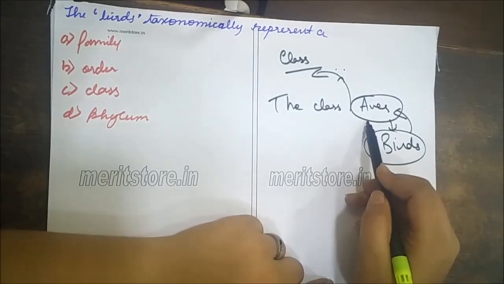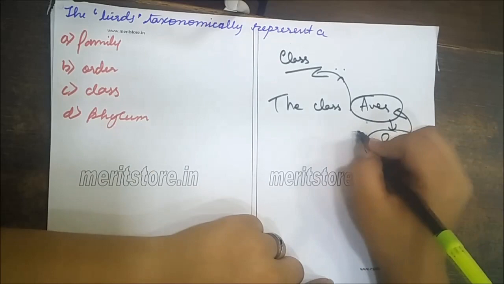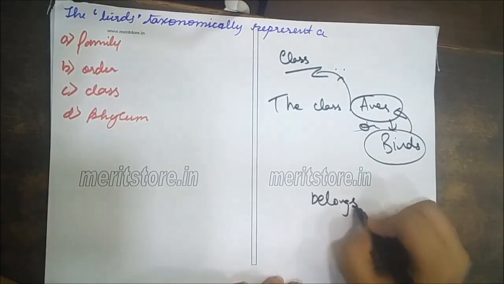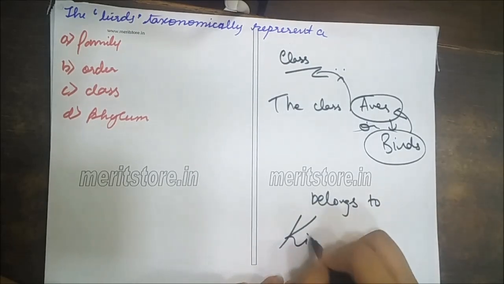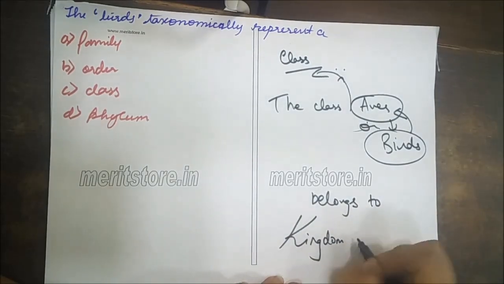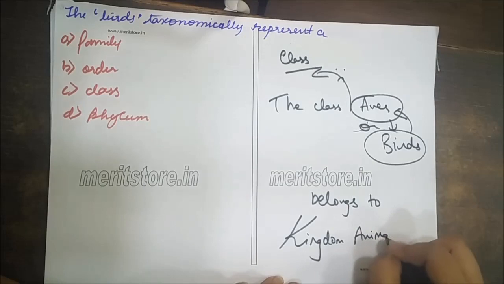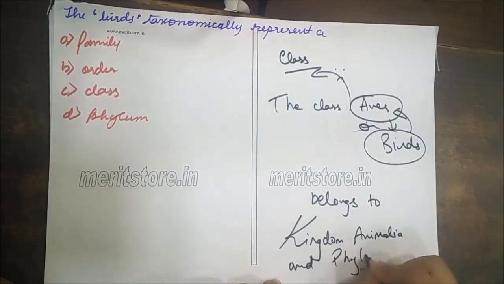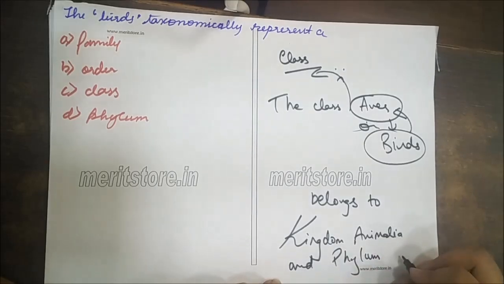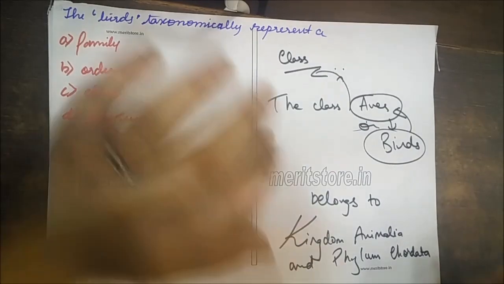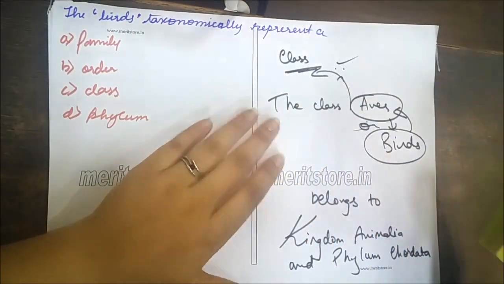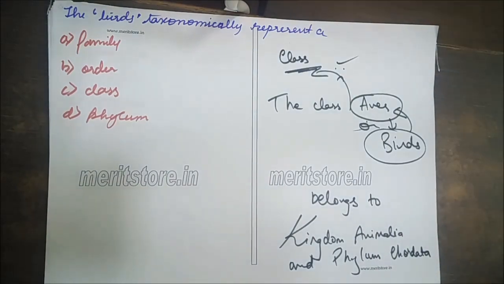Now Aves or birds belongs to the kingdom Animalia and phylum Chordata. So the birds taxonomically represent class. This is the right answer.